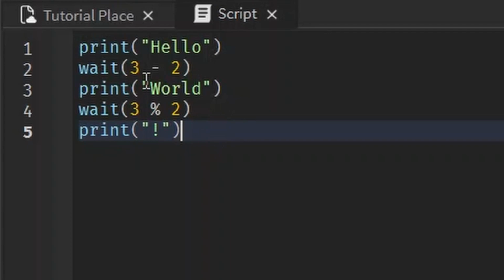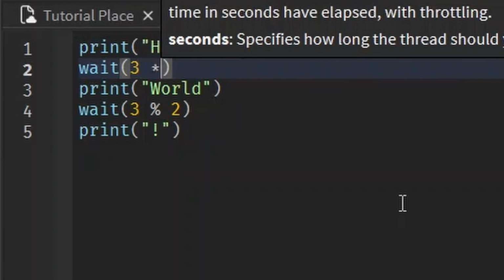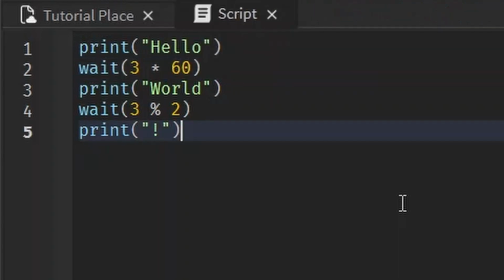Also, let's say I really wanted to wait 3 minutes, but I don't feel like figuring out how much 3 minutes is in seconds. Doesn't matter, just write whatever minutes you want and multiply it by 60. That's what a minute is, 60 seconds. So this will wait 3 minutes, and I'm not going to show you that. I only got like 5 minutes. I'm not going to have enough time to show you that.